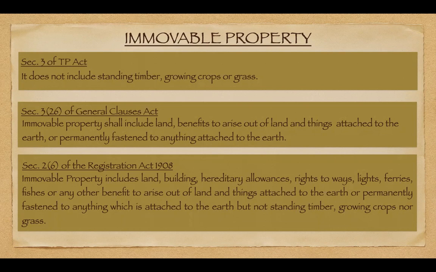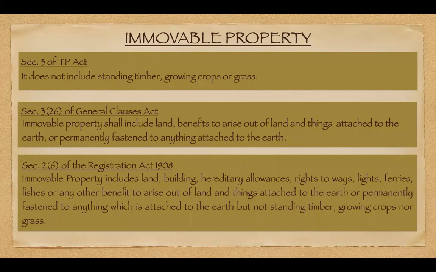Yes, sir. Yes. Now coming to the most exhaustive definition that has been given of immovable property, it is Section 2, Subclause 6 of the Registration Act of 1908. It says that immovable property includes land, buildings, hereditary allowances, rights of way, lights, ferries, fisheries, or any other benefits to arise out of land, and things attached to the earth or permanently fastened to anything which is attached to the earth, but not standing timber, growing crops, nor grass.